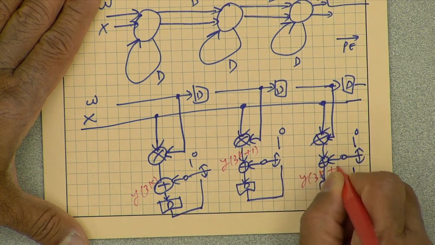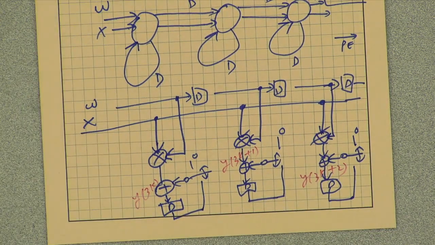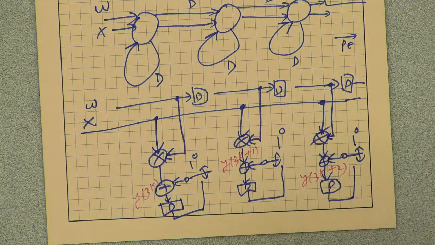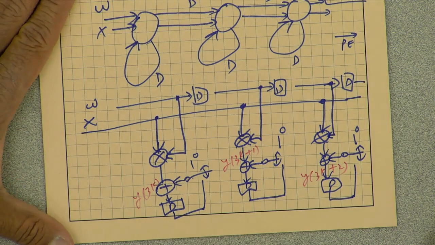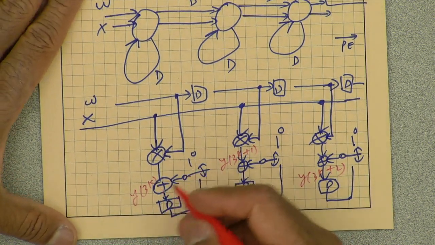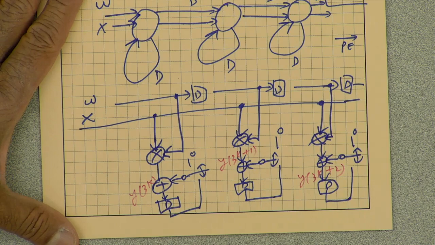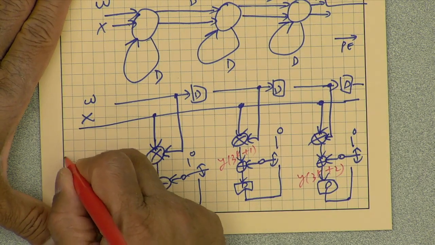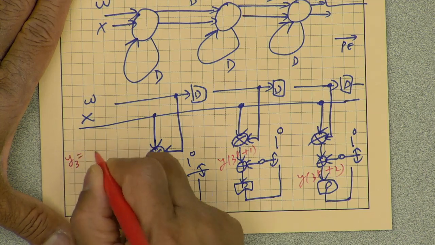Does that make sense to you? So each one is computing a separate output. Let's say as an example, this is computing y3. What is y3?